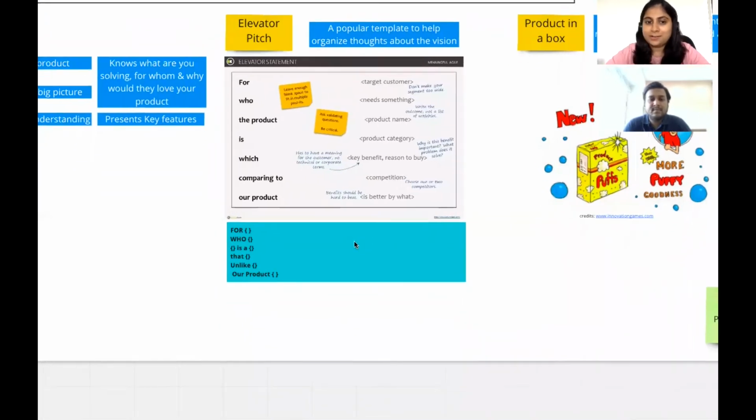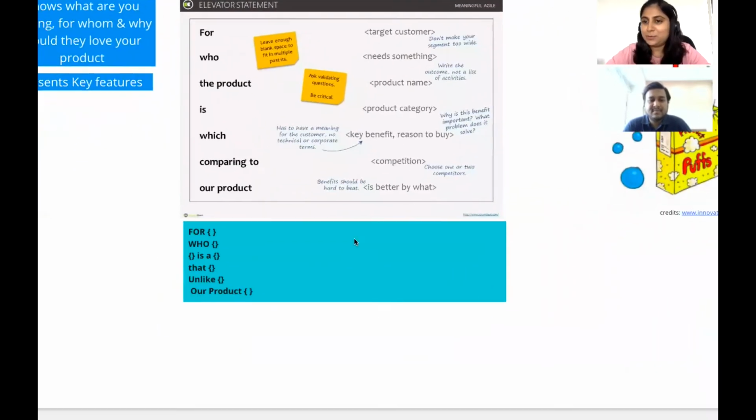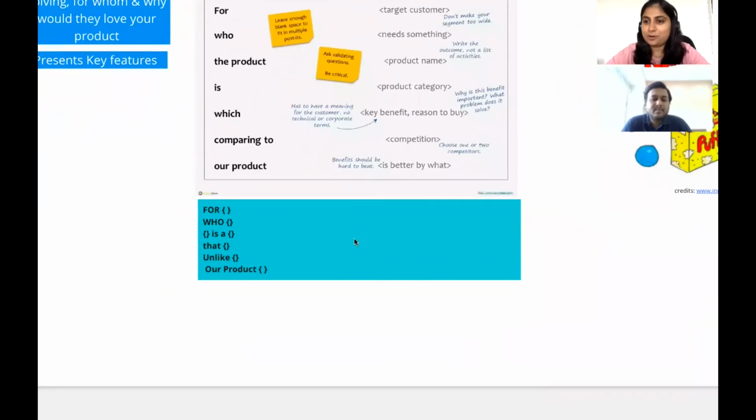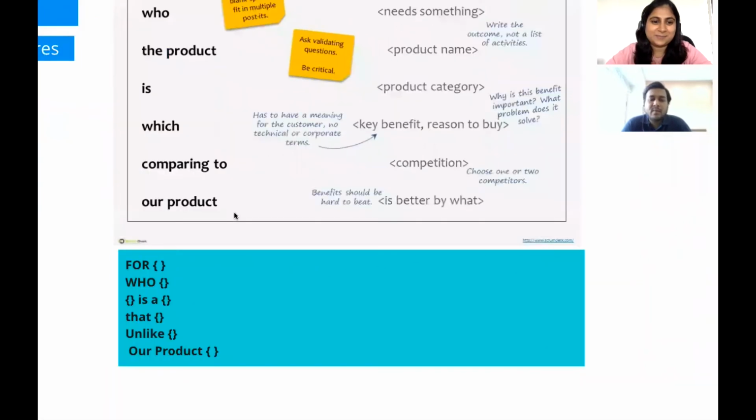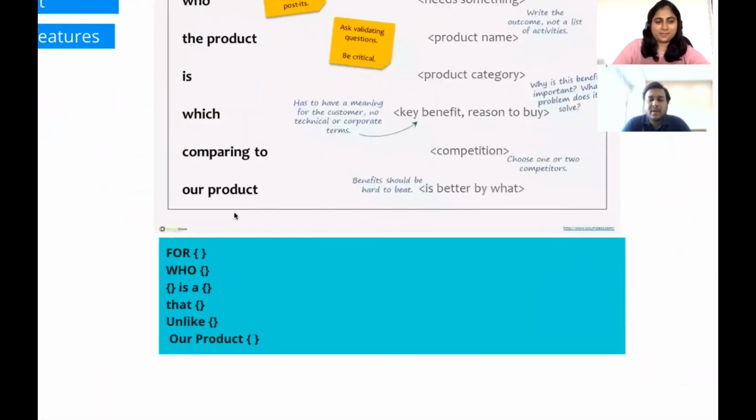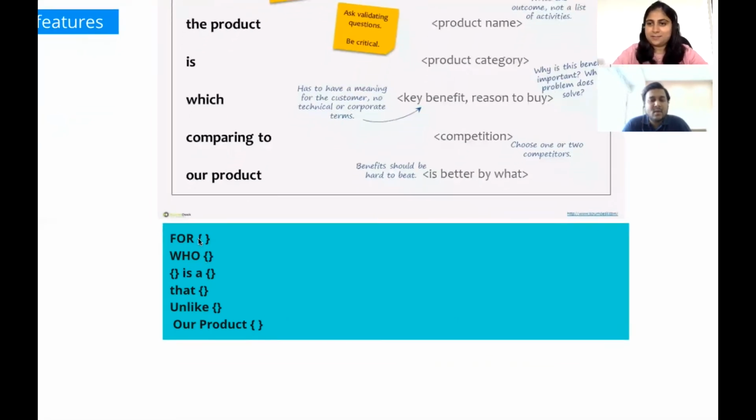So Ankit, can you help me with writing one for a product? Okay, and what would be the product that we're trying to take here as an example? Let's do it for a cab service. That's the quickest thing that I can remember, and I think it's also relatable to a lot of people.